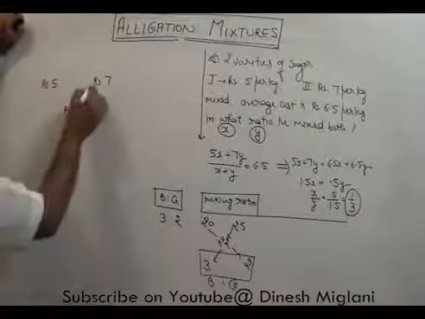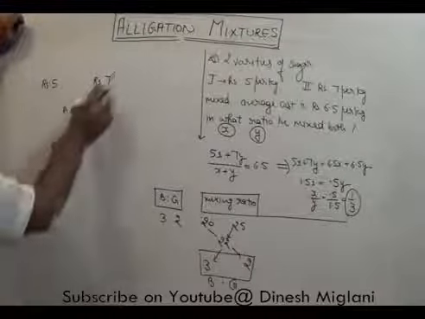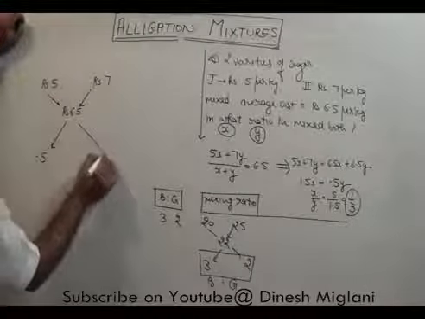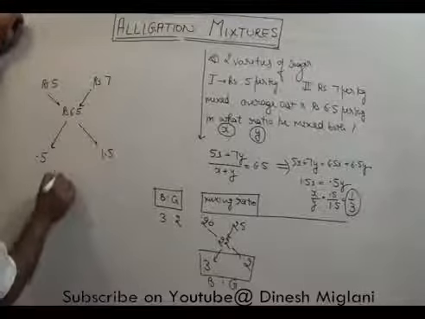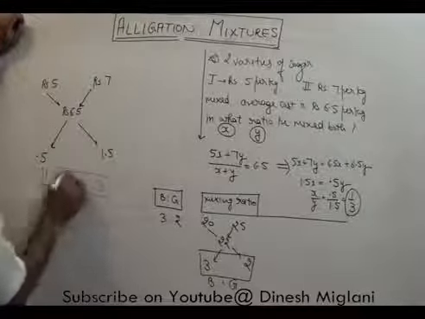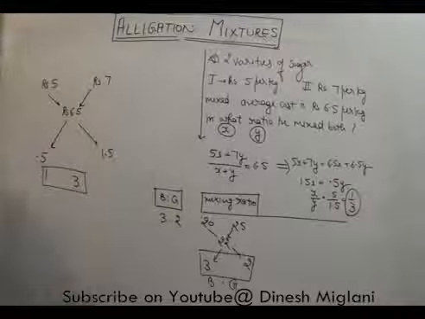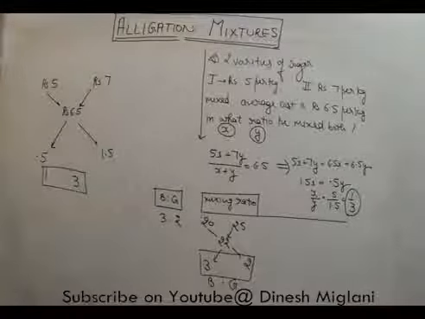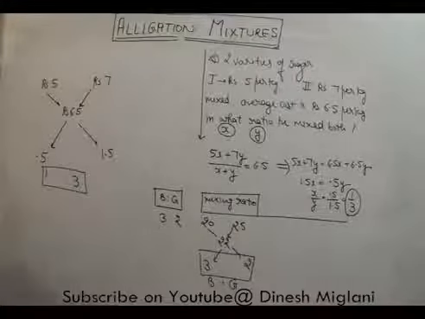Now after that, we apply the same concept. 7 minus 6.5 is 0.5, and when I subtract 5 from 6.5, I get 1.5. And my ratio is 1:3. So this is the ratio of the mixing of two varieties of sugar. This is the first variety and this is the second variety. We can say our final answer is 1:3.